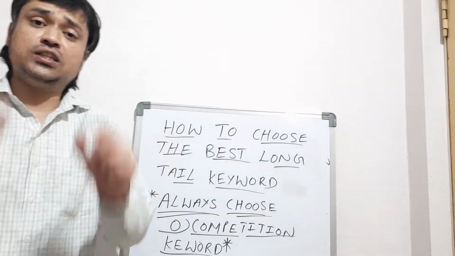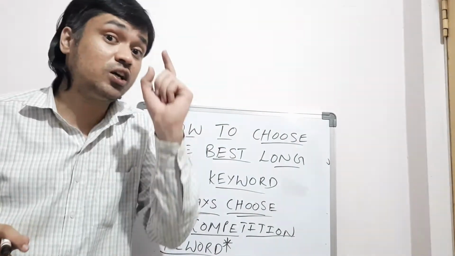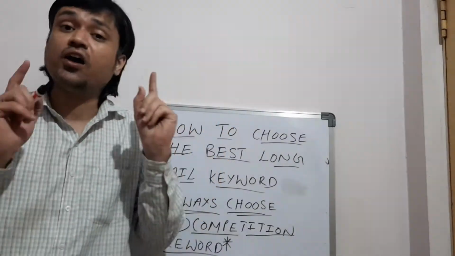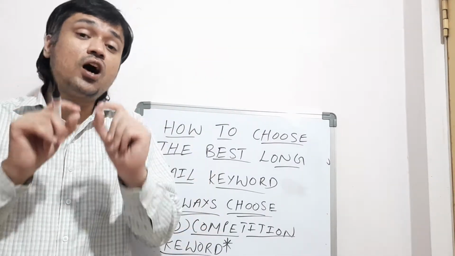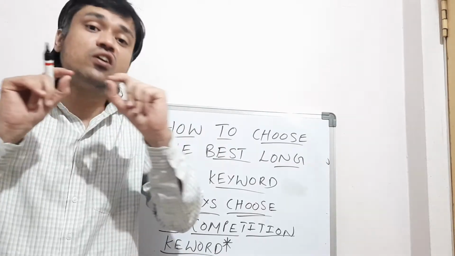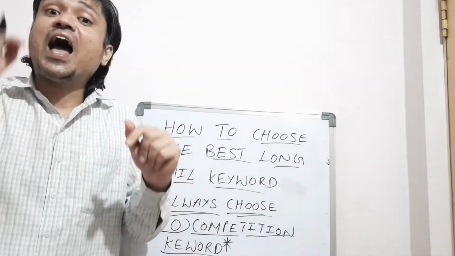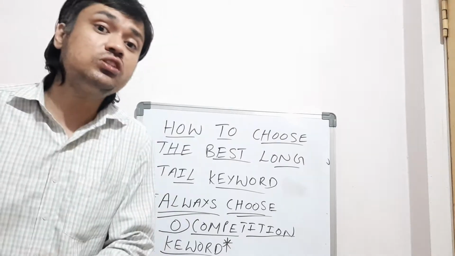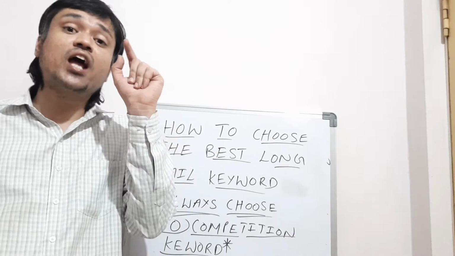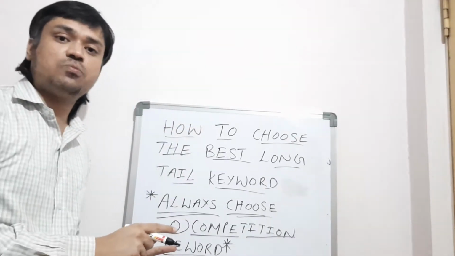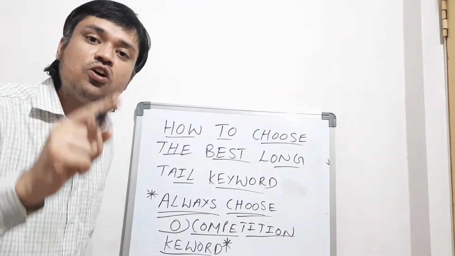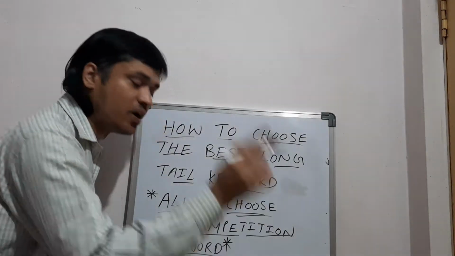Always choose the long tail keyword, not a short tail keyword, not a single keyword, not three keywords. I already told you in the previous video, the long tail keyword should be a minimum of 7 words, as a beginner, as someone new to digital marketing and search engine optimization, to rank your website on the first page of Google. You always need to choose the particular long tail keyword which has zero competition.